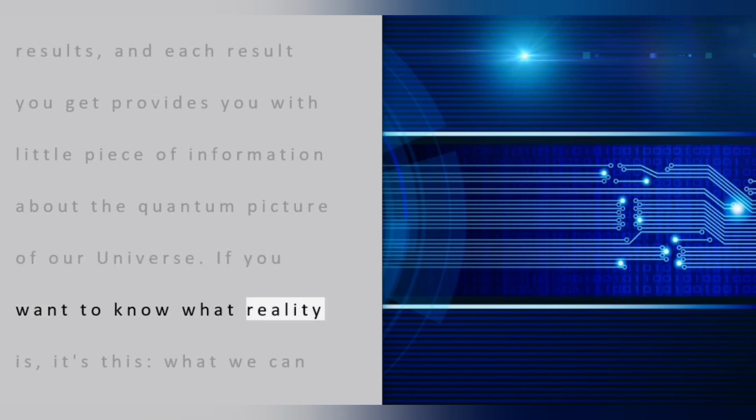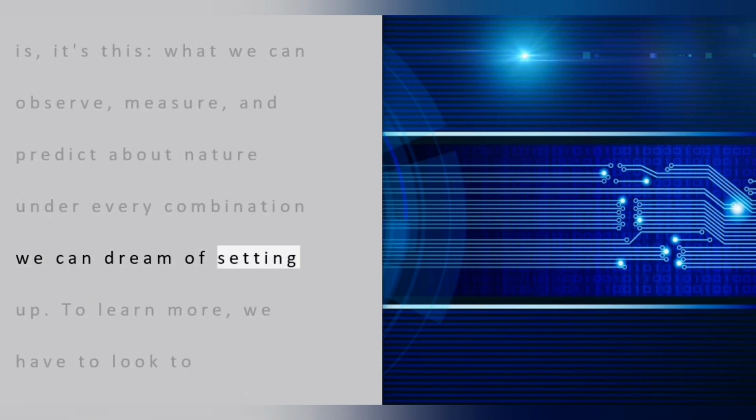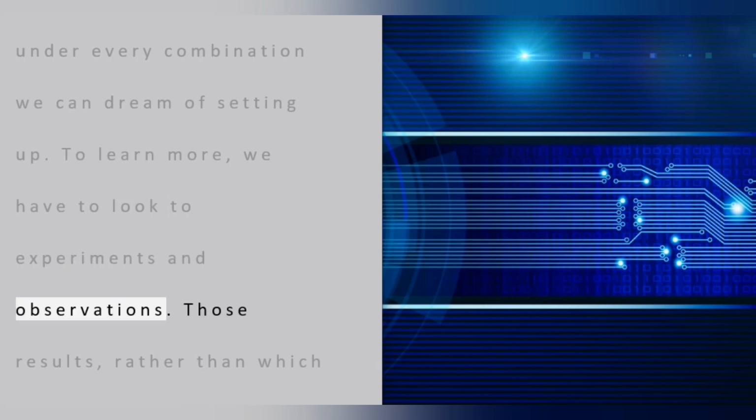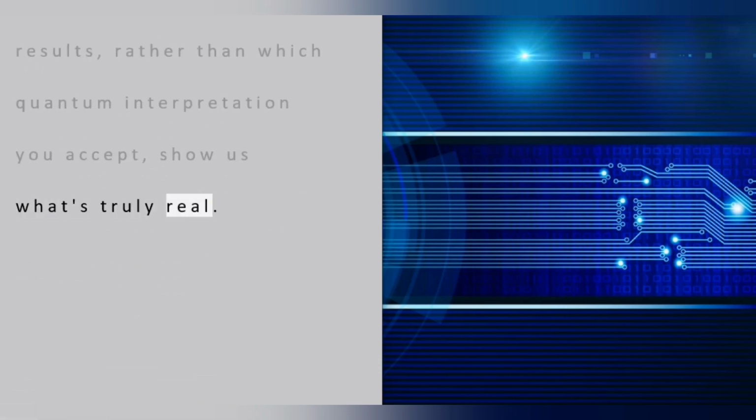If you want to know what reality is, it's this: what we can observe, measure, and predict about nature under every combination we can dream of setting up. To learn more, we have to look to experiments and observations. Those results, rather than which quantum interpretation you accept, show us what's truly real.